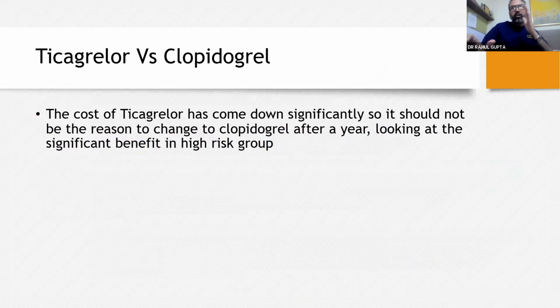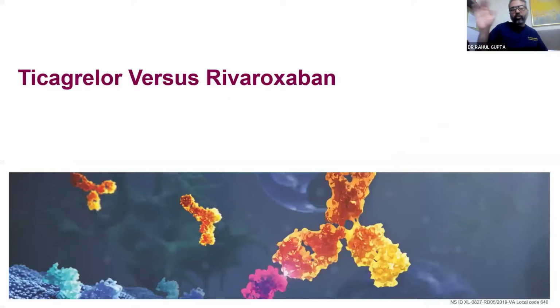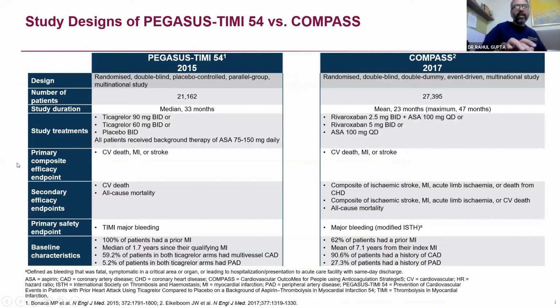I think with the cost coming down and the kind of benefit which we are getting with ticagrelor, cost should be kept aside, because now we are looking at reducing hospitalization and events which are beyond any kind of cost. Look at this comparison of the Pegasus TIMI and COMPASS trials. In baseline characteristics, 100% had an MI, 62% had a prior MI.